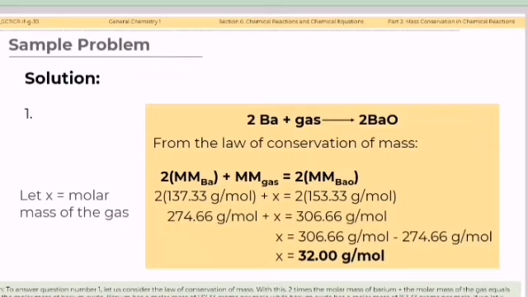If we let x equal the molar mass of the gas, the equation becomes 2 times 137.33 grams per mole plus x equals 2 times 153.33 grams per mole. Solving for x, we have 32.00 grams per mole.